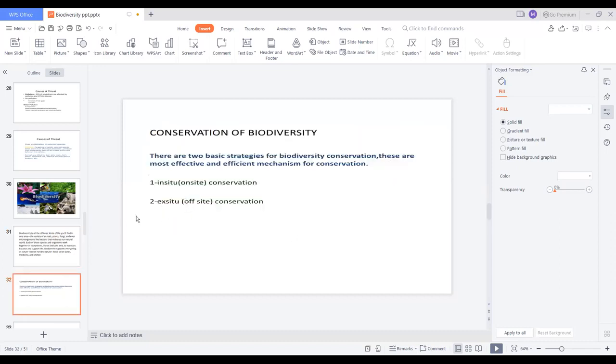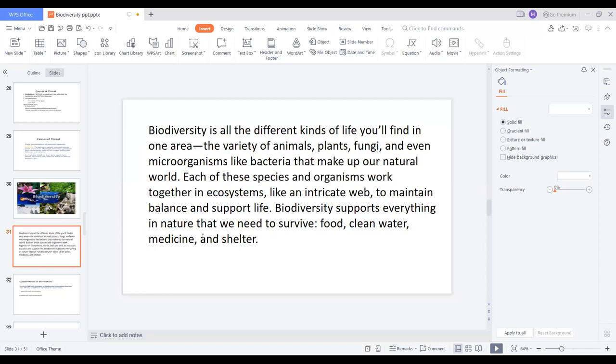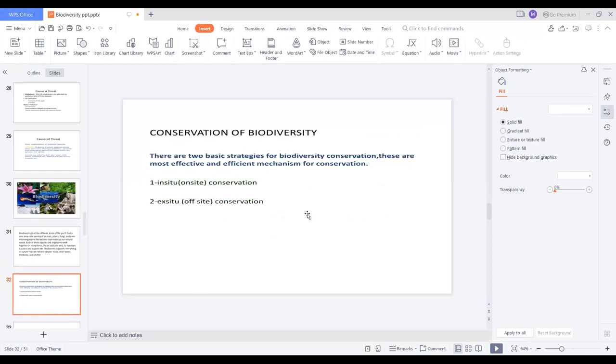So why do we conserve biodiversity? Due to the increasing population, the resources will be decreasing. As the human population grows and the utilization of resources increases, the resources and the living organisms decrease day by day. For this purpose, we should conserve biodiversity. There are two types of biodiversity.